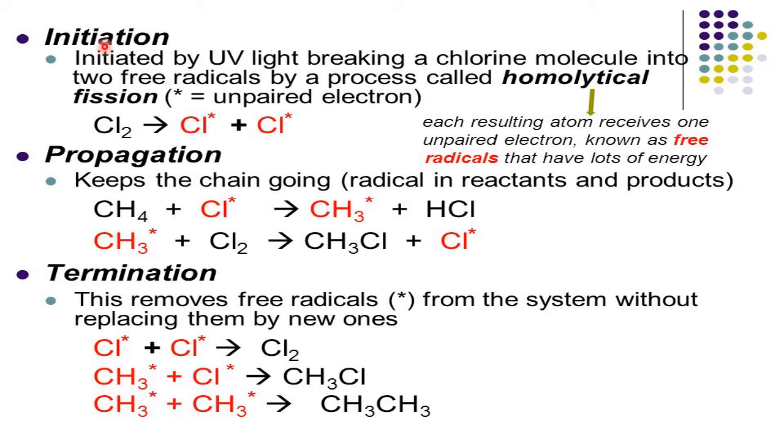Initiation is just to kick start the reaction. Once the reaction starts, it will not stop, it will propagate. Once it propagates, somewhere it has to end, so it has to terminate. That is called the termination step. That means it is called a chain reaction.